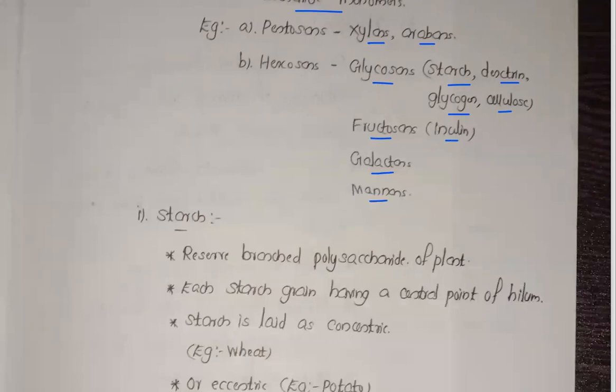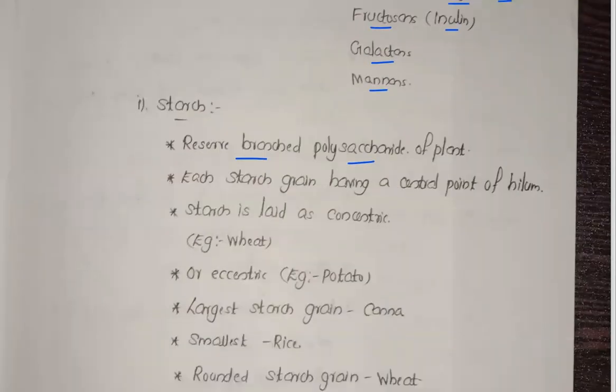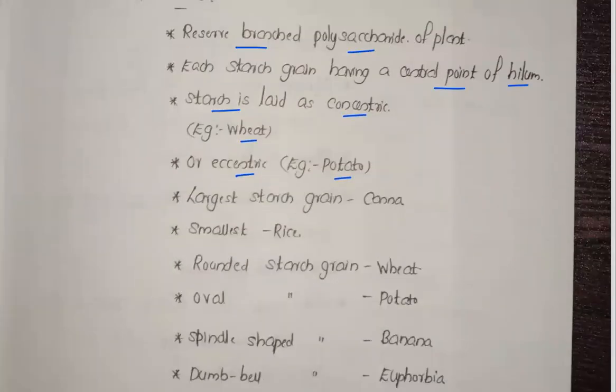Now the next one, starch. Starch is an example of a polysaccharide. It is the reserve branched polysaccharide of plants, meaning it is a storage form; mostly food materials are stored in plants as starch. Each starch grain has a central point called the hilum. Starch grains are concentric, meaning circular in shape, or eccentric, like in potato. The largest starch grain is present in canna and the smallest in rice. These points you can learn for your NEET level; they're not important for your board exams.